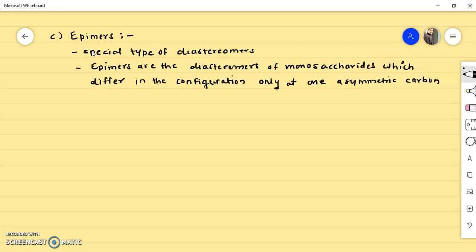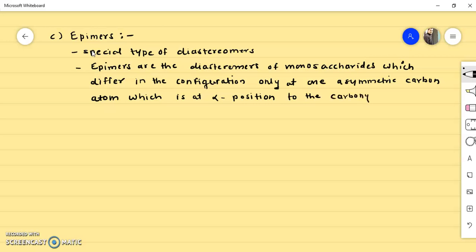Actually, it is very simple. One asymmetric carbon atom, and the position of that carbon is important. One asymmetric carbon atom which is at alpha position to the carbonyl carbon.